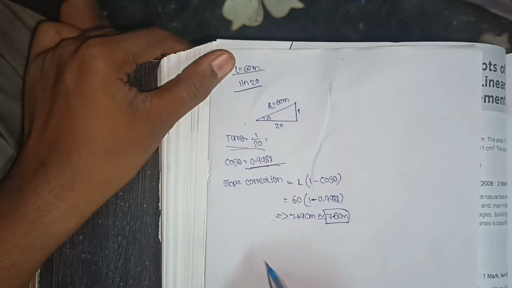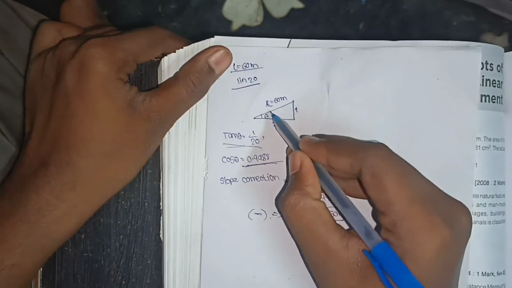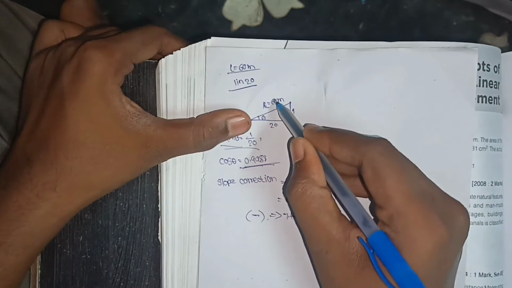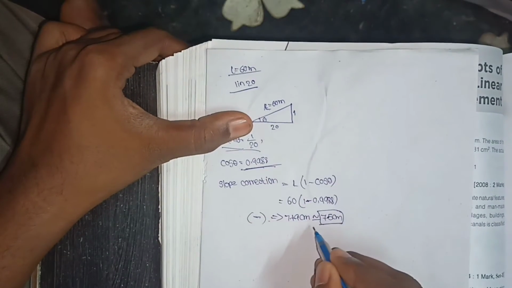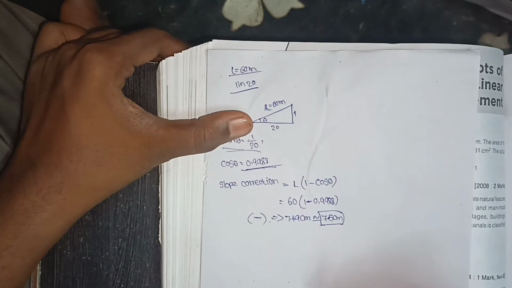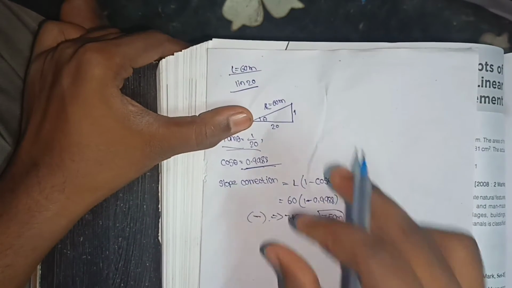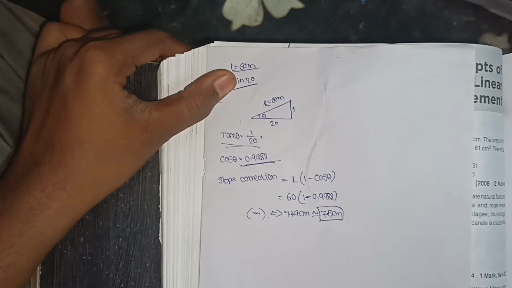which means slope correction is always negative. Why? This is the inclined length, 60 meters, and the slope correction value gives negative. So it is approximately 7.5 centimeters, a very small value for this diagram.